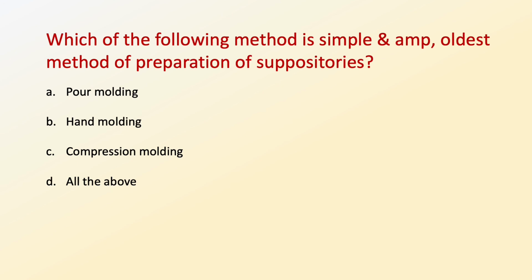So the correct option is hand molding method, because it is the simple and oldest method for preparing the suppositories, while the other two options, that is pour molding method and compression molding method, are the advanced techniques for preparing the suppositories. So the correct option is option B. Hand molding method is the simple and oldest method of preparation of suppositories.